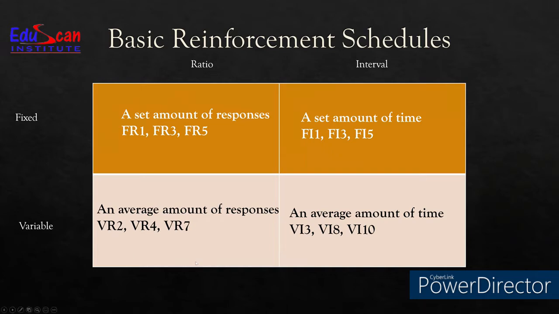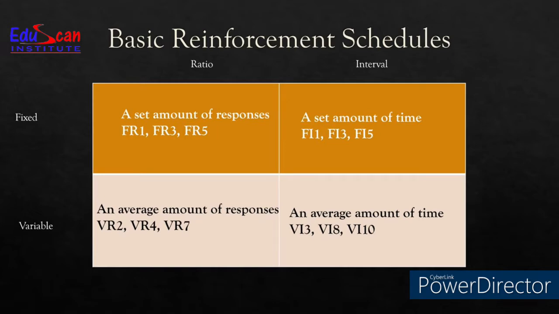In addition to ratio and interval, we have two variables which are very important, whether it is fixed or whether it is variable. When we say fixed, that means static. So whether it is ratio or interval. In fixed ratio, it can be FR1, FR3, FR5.